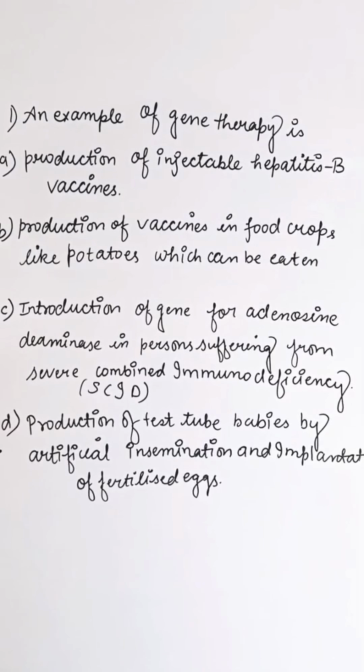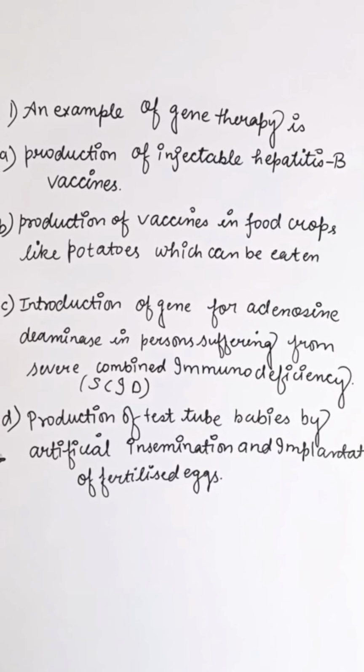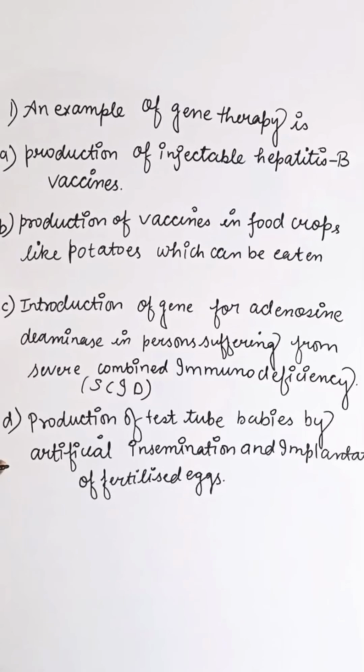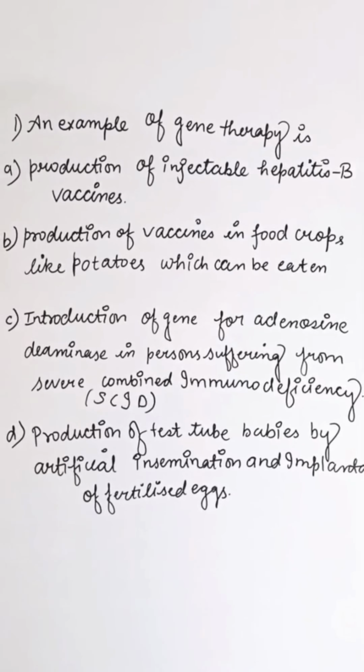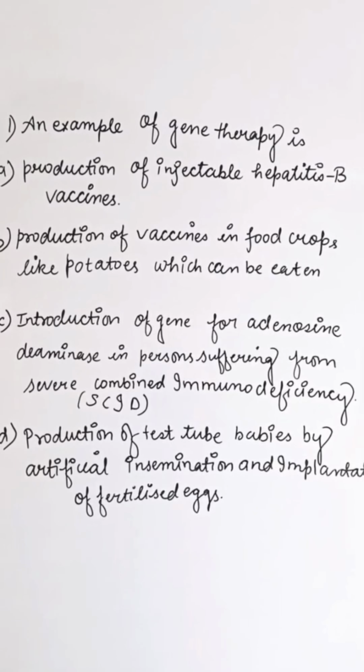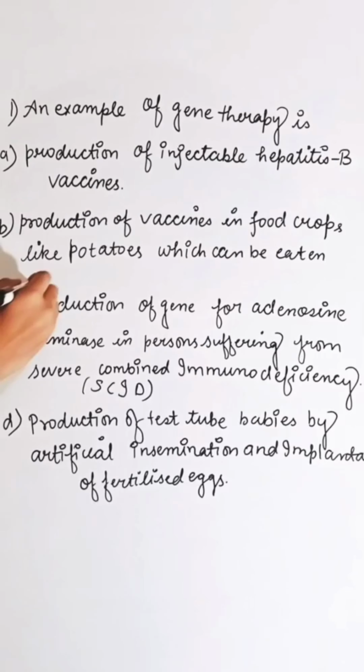And fourth is production of test tube babies by artificial insemination and implantation of fertilized egg. Gene therapy is a method of correction of a genetic defect by the delivery of a normal gene to replace the faulty gene. So the correct answer is C.